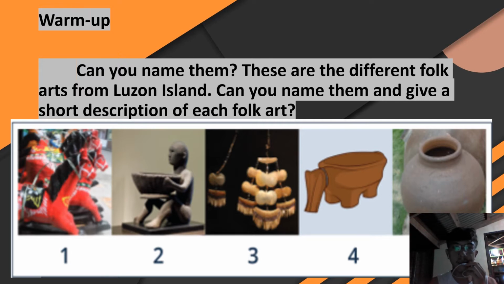How about the third picture? Can you identify this one? It's an earring from Cordillera again. How about the fourth picture? It's an Ifugao bowl, from the Ifugao. Then the last one, Sabutan from Vigan.